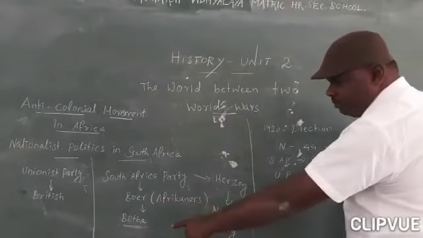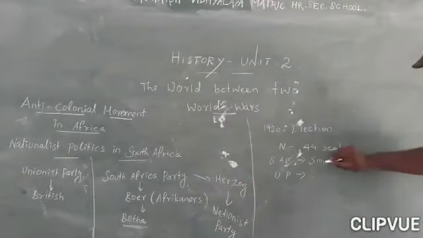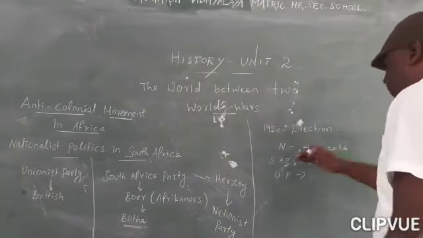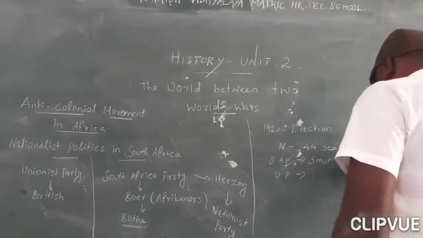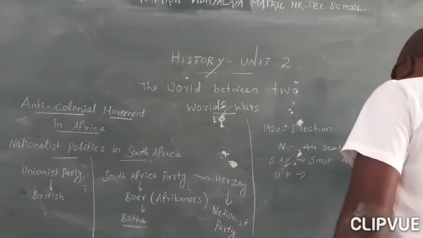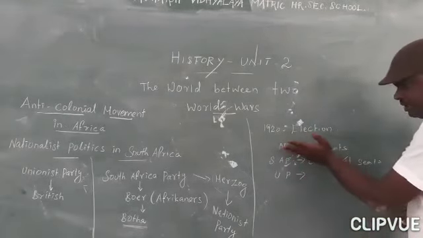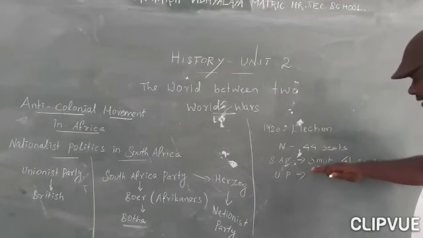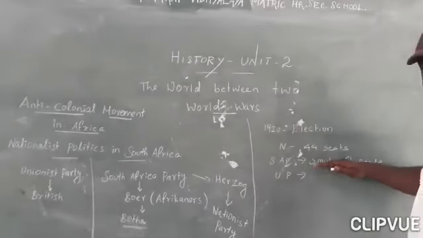Botha's administration came to an end, and Smith took charge of the South African Party. That time they secured 41 seats. So 44 seats were secured by the Nationalist Party led by Herzog, and the South African Party, headed by Smith, secured 41 seats.